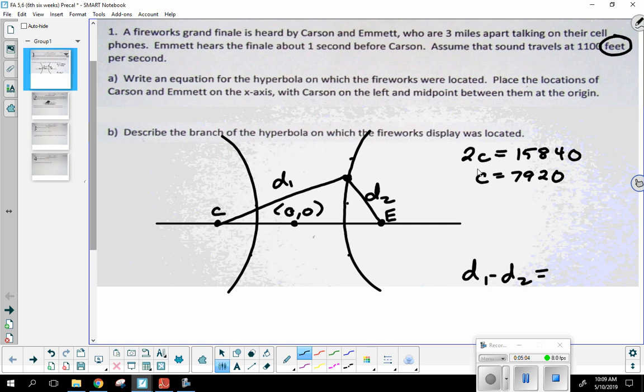Any ideas? Give me something. It is 2a. There you go. The difference of the distances is always going to be 2a.